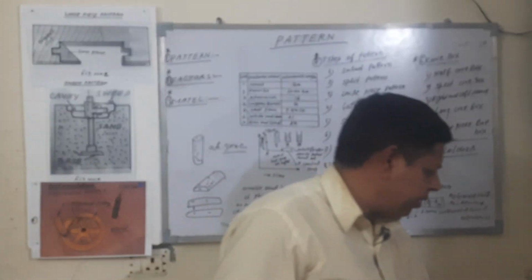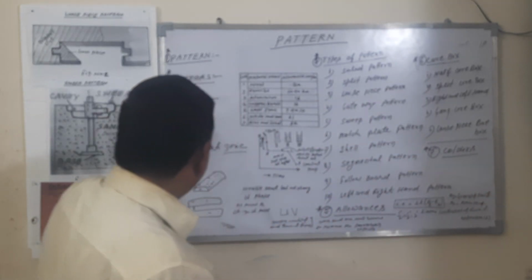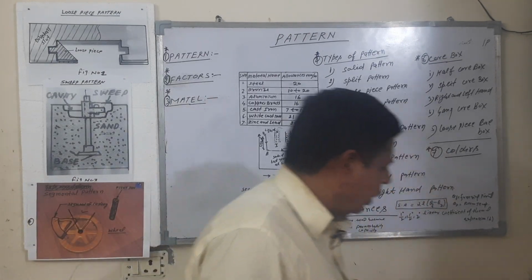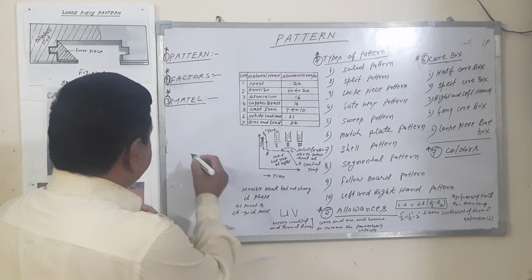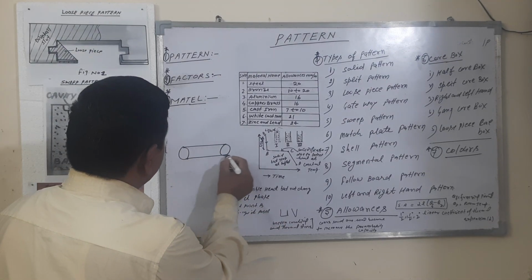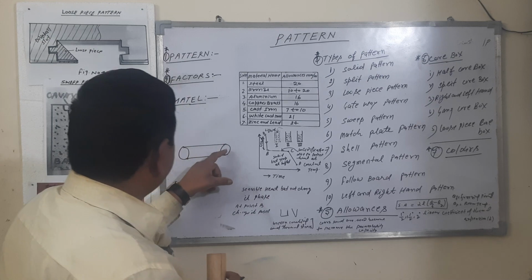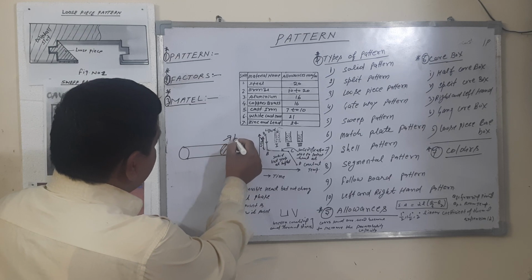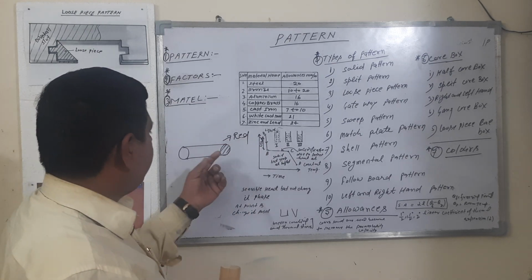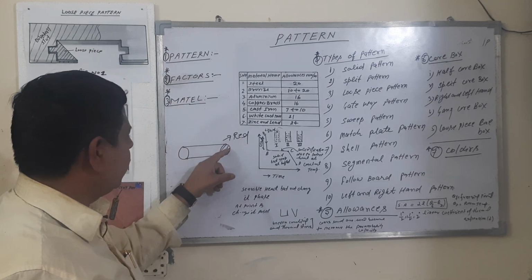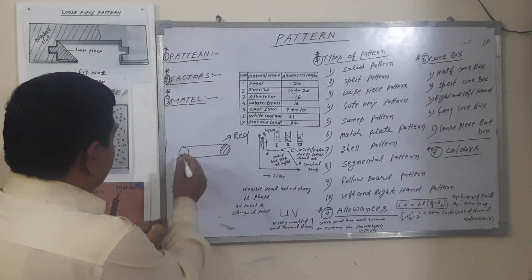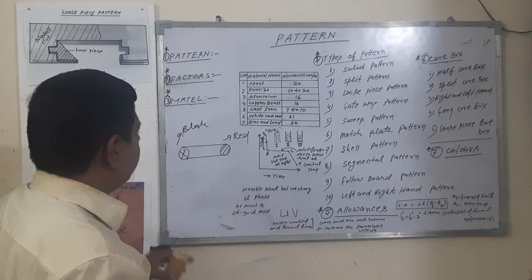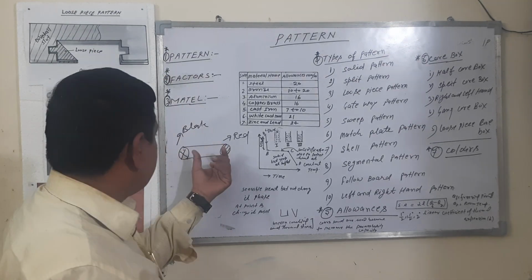So how to identify the material with the help of color? This is a casting. If you want to machine this surface, then you put the red color. If you want to machine this surface, the red color is put here. This surface is not to be machined, so the black color is applied here.